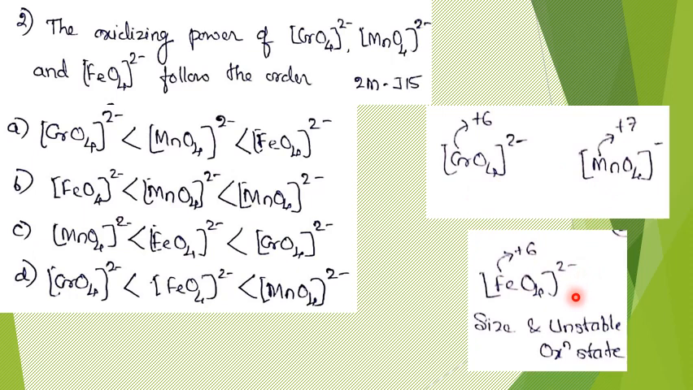So if you can identify this to be the strongest oxidizing agent, then you can straight away conclude that this should be the answer, right? This order is readily explainable, not a problem. Highest is this iron compound, next comes this manganate ion.